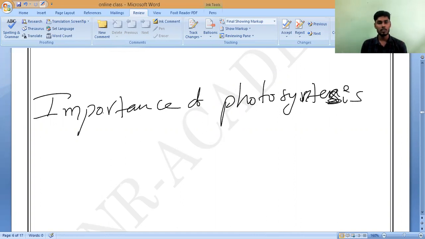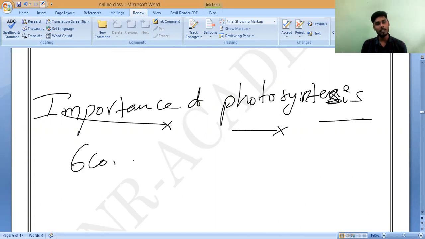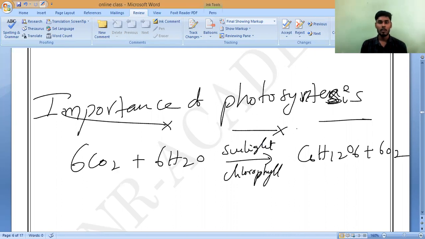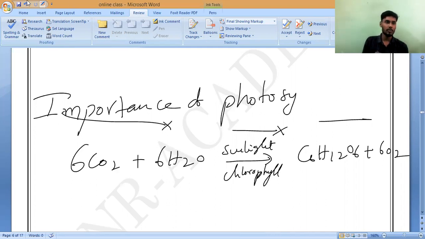So first, what is the photosynthesis reaction? Please tell me. 6CO2 plus 6H2O will give you what? C6H12O6. Yes, sir. So we have two importances of the photosynthesis reaction, both in the equation itself.